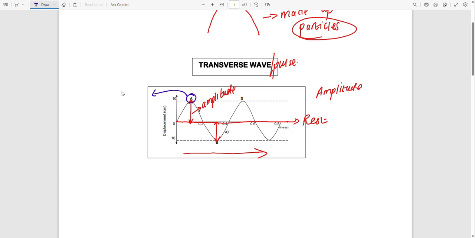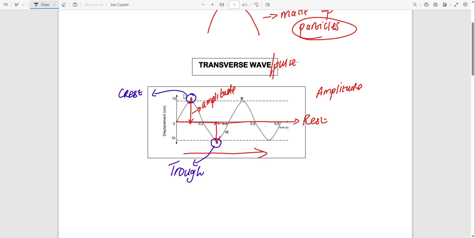Here at A we will find what we call a crest. That is the maximum point, a crest. And therefore the minimum point, we call it a trough. So that is the minimum point. So A becomes our crest, which is the maximum point, and therefore B becomes our trough, which is the minimum point.